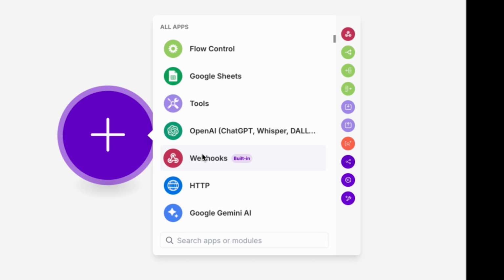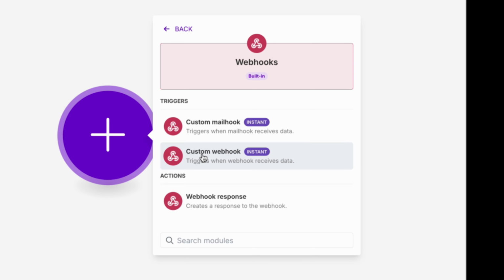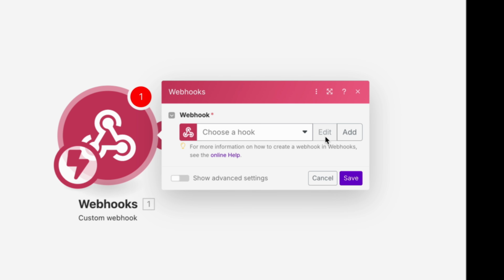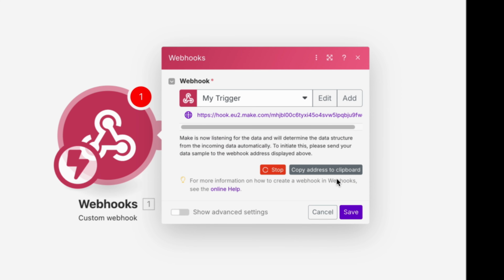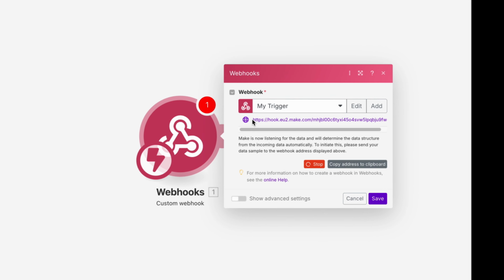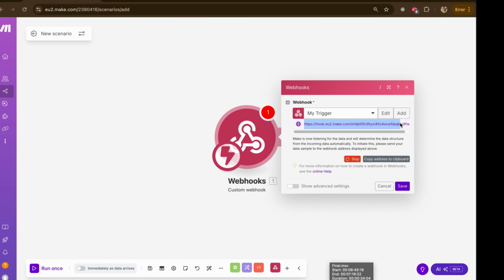So let's create this webhook. I will click on this webhook. I will click on custom webhook and I can go and add a webhook. I can name this webhook anything. So I will say my trigger and click on save. And you can see it got a new URL, it got a custom URL.